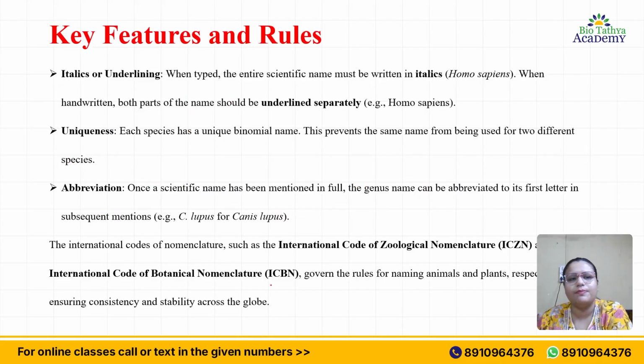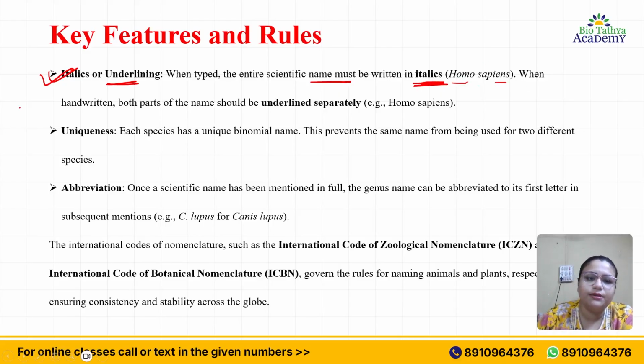Now there are other key features and rules as well, like italics and underlining. When we type the names, the entire scientific name must be written in italics. It is a style. Basically, Homo sapiens. When handwritten, both parts of the name should be underlined separately.